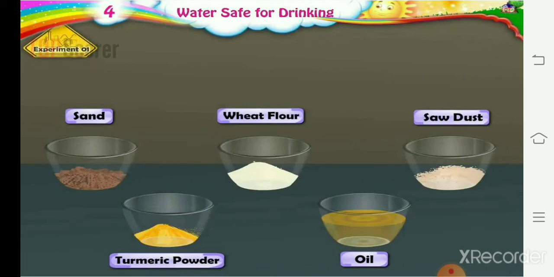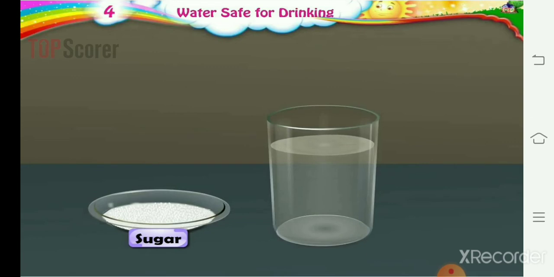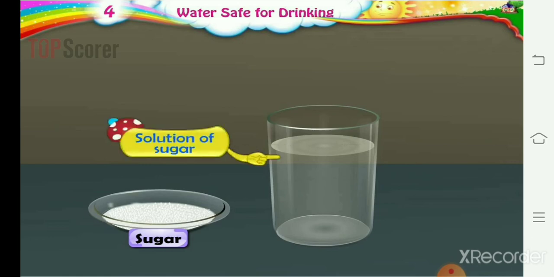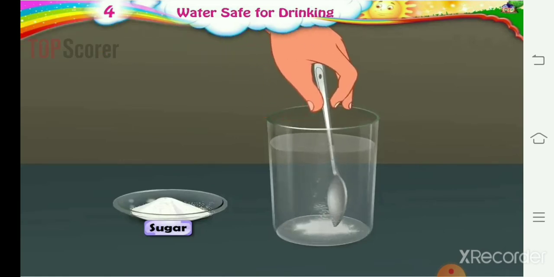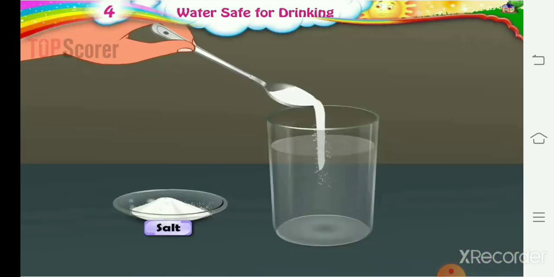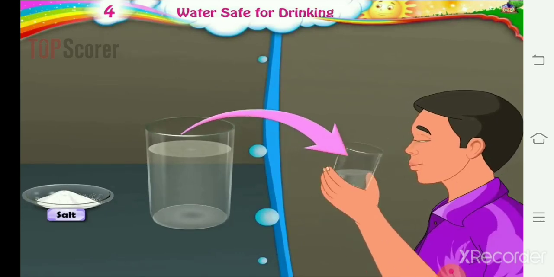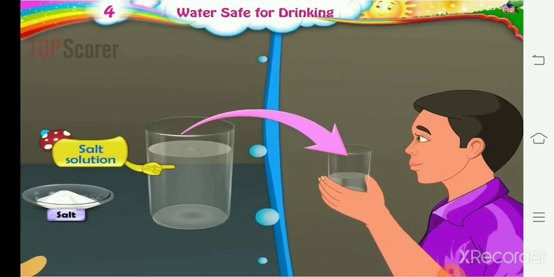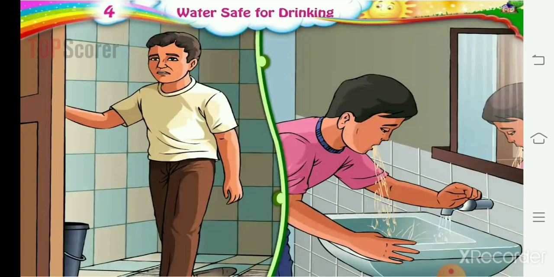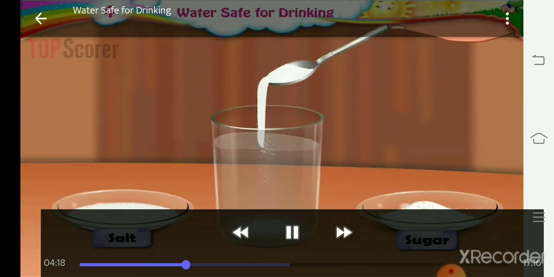So, the substance that dissolves in water spreads throughout the water. When salt dissolves in water, the water in the container tastes salty. When sugar dissolves in the water, it tastes sweet. Correct? So, here we learn a new concept: the substance that dissolves in water spreads throughout the water. Some substances dissolve in water while some substances do not dissolve in water.